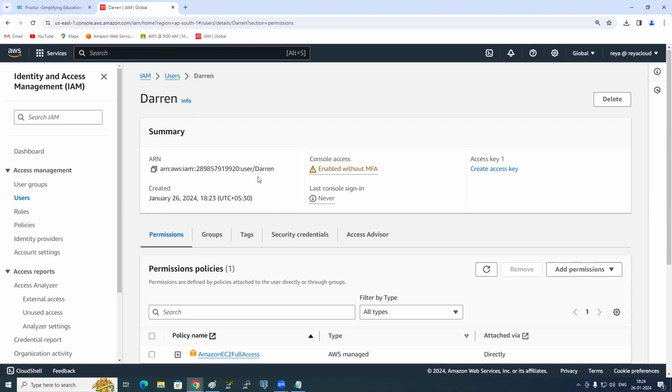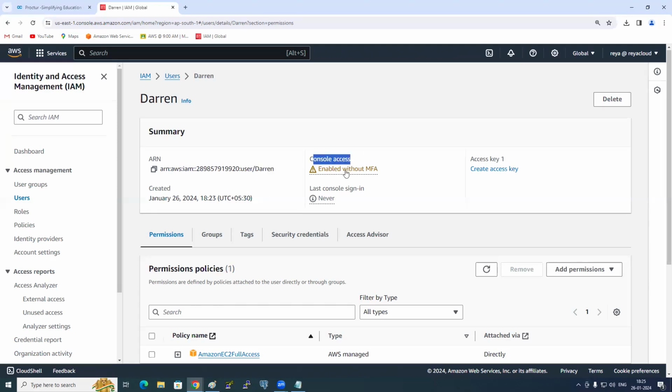Darren's ARN. So if I want to write any policy, if I want to mention the IAM username called Darren, I cannot just write Darren. It will not work. What do I need to use? The entire ARN. So what does the ARN contain here? ARN, which cloud? AWS. Which service? IAM service. Whose account? My account. And what is this username? So Darren will be identified using the ARN in AWS. Darren is a resource. Understood?